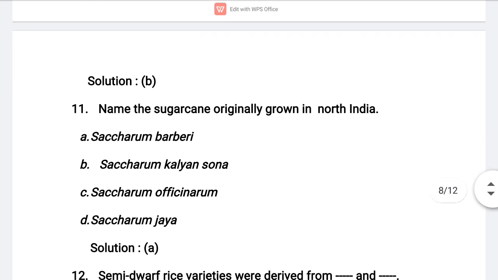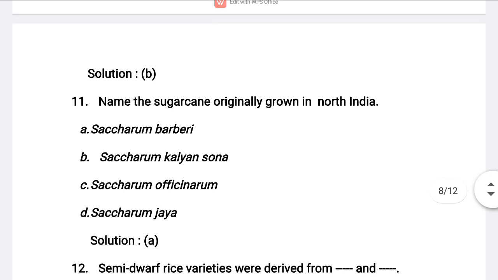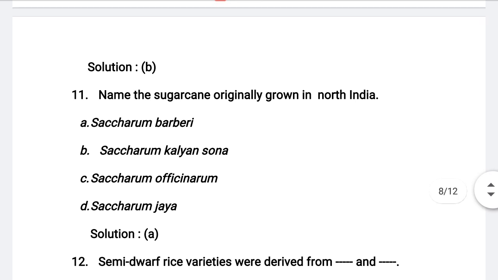Next, name the sugarcane originally grown in North India. Option A, Saccharum barberi. Option B, Saccharum Kalyan Sona. Option C, Saccharum officinarum. Option D, Saccharum Jaya. So the correct answer for this question is option A, Saccharum barberi. Understand? So here, let me explain this question in detail, students. Saccharum barberi was originally grown in North India but had poor sugar content and yield. This is the drawback of it.